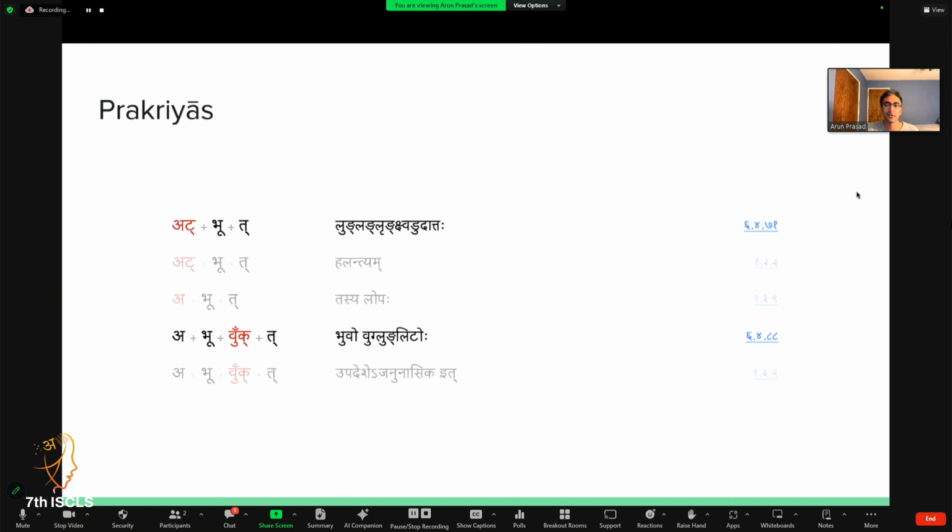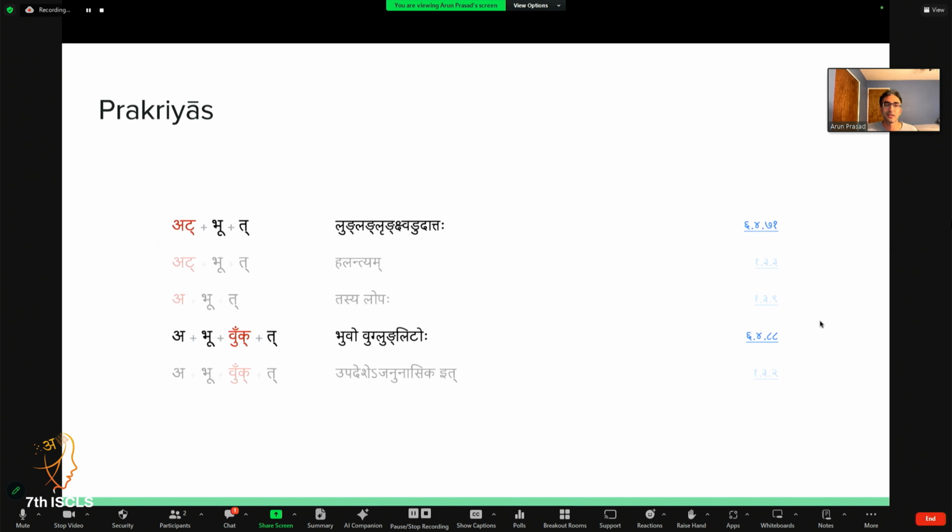And likewise, we have the Prakriyā as a structured data object that represents the grammatical rules that are applied for any given word. So here we have part of the derivation of abhut, which is the lung lakara of bhu dhatu, bhu sattayam. Here we can see the exact rules that are being applied, along with links to ashtadhyayi.com in the UI. But in a program, we could see the specific rule code that was applied and maybe show some interesting data about that rule if we so choose.